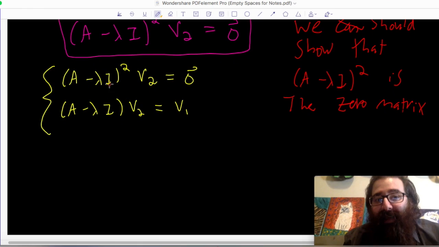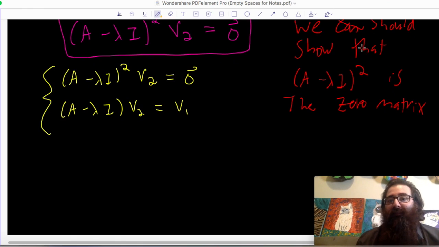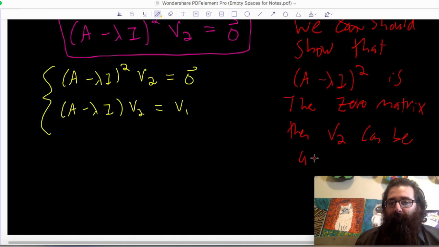If that's the case, then the 0 matrix times v2 will give me the 0 vector no matter what v2 is. So if I can show that A minus lambda I squared is the 0 matrix, this means v2 can be any vector